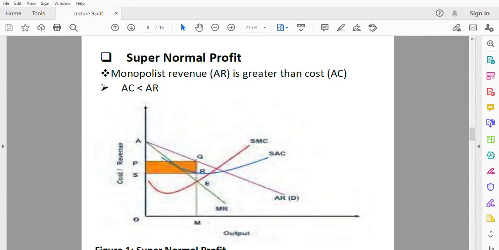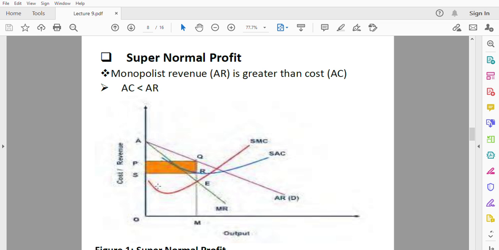Hello, welcome back. So I was about to illustrate with a diagram a monopolist earning supernormal profit. Basically, profit is revenue minus cost. So to check the kind of profit a monopolist or a firm is earning, we compare the average revenue and the average cost. A monopolist that is earning supernormal profit has his average revenue greater than his average cost.